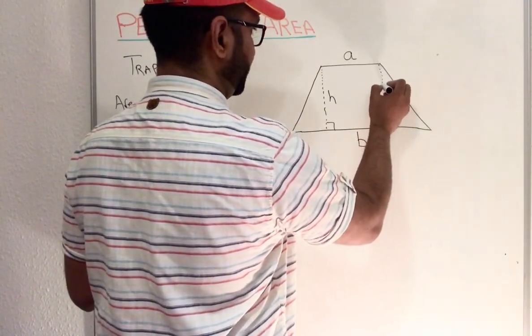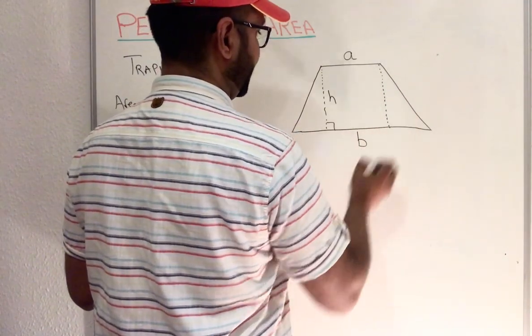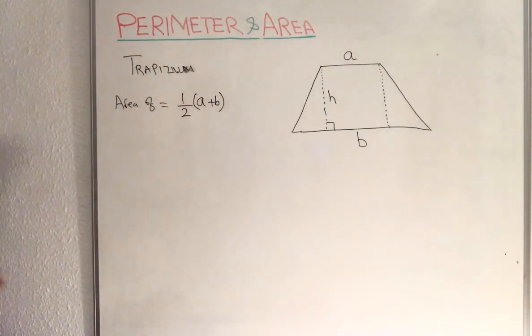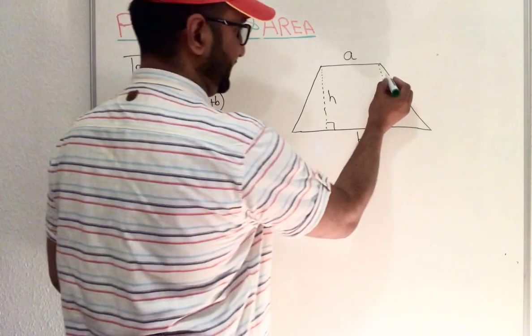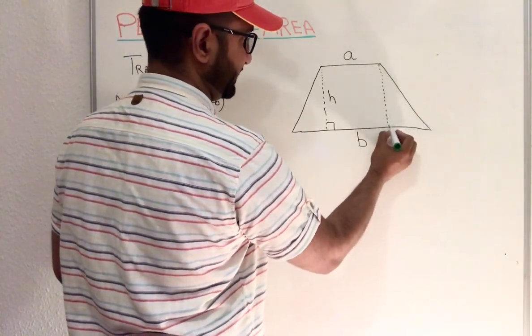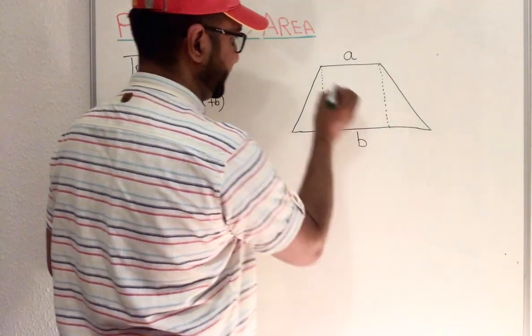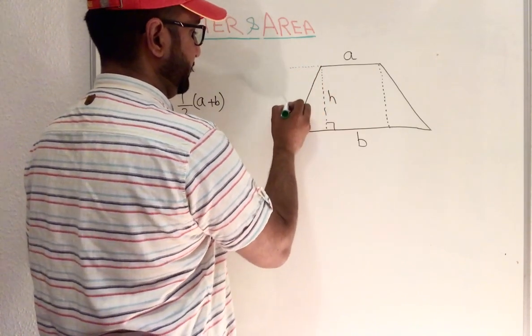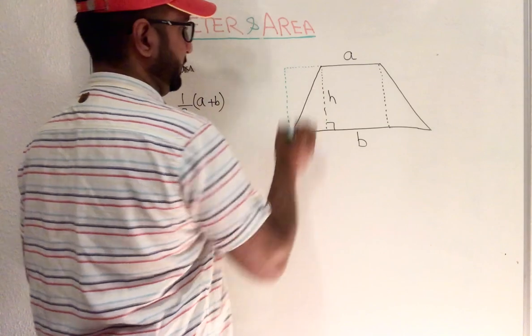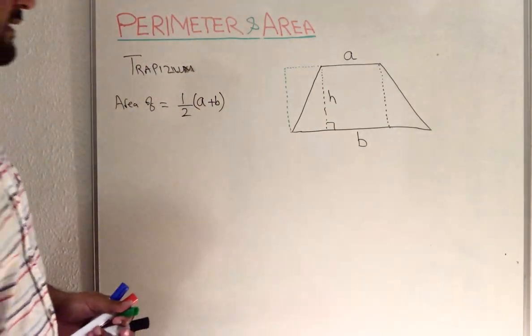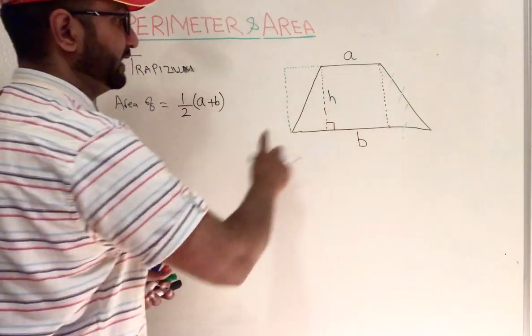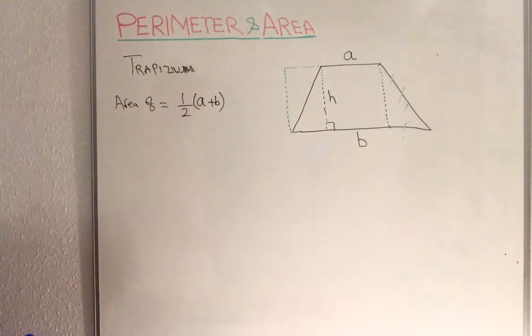If you cut that length and join it here, that shaded area, if you cross that one out, it becomes a rectangle.